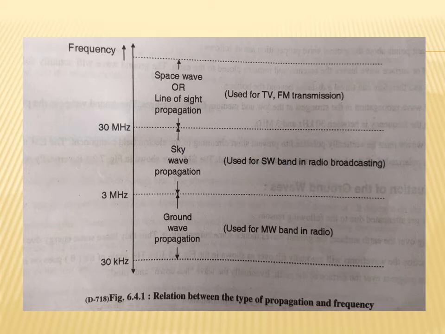The path taken by a radio wave depends on many factors. First one, it is the frequency range. Second one, it is the atmospheric condition, and third one, it is the time of day at which the signal is transmitted. So the path taken by a radio wave depends on the frequency range, atmospheric condition and the time of the day. So this is the frequency range and types of propagation.